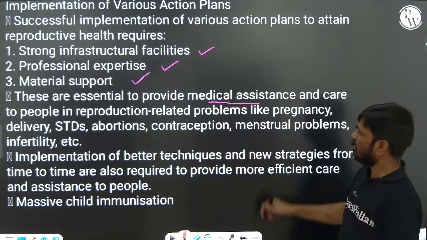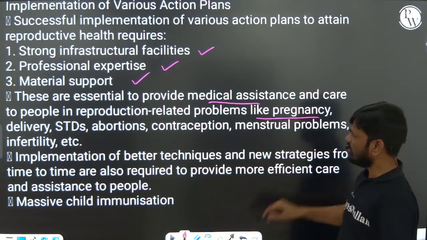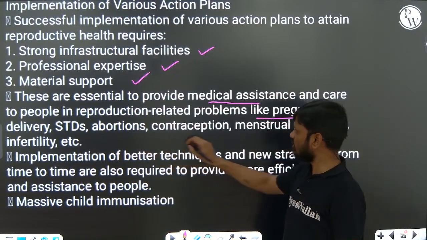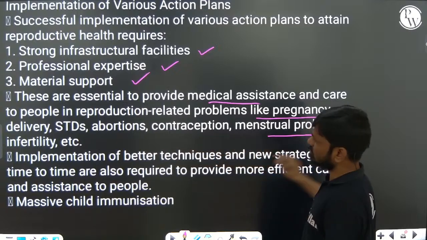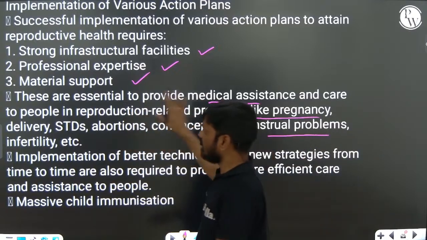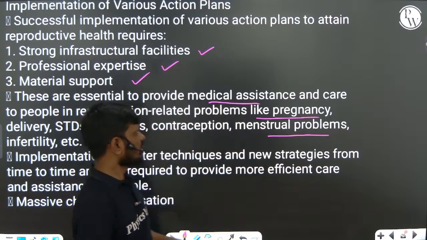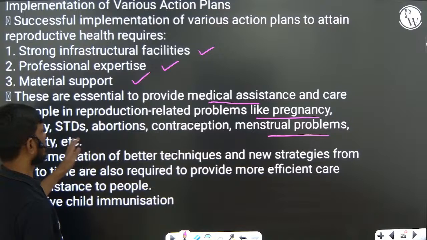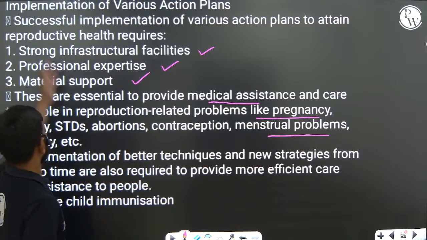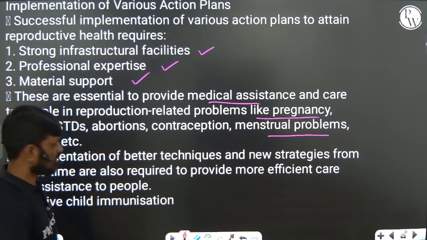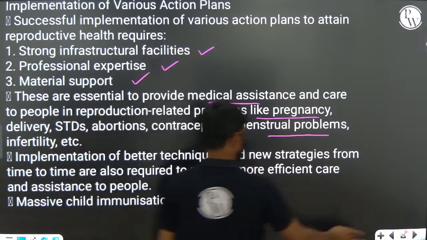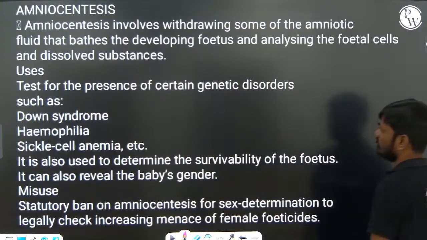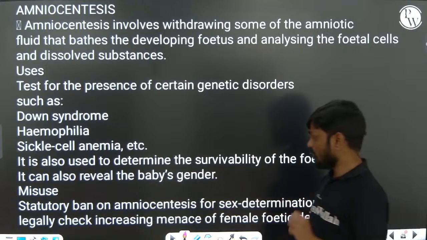They should tell about problems like pregnancy, delivery, STD, abortion, conception, menstrual problems, and infertility. These are the problems that will be discussed by the doctors, or by creating awareness by implementing the various action plans by government and non-governmental agencies. Okay, so this is very, very important.